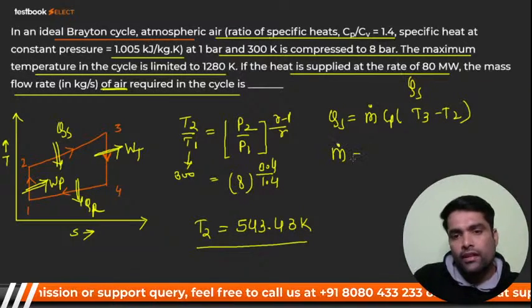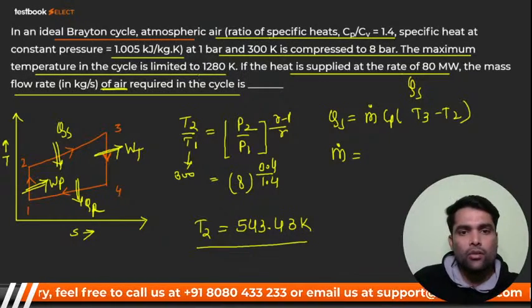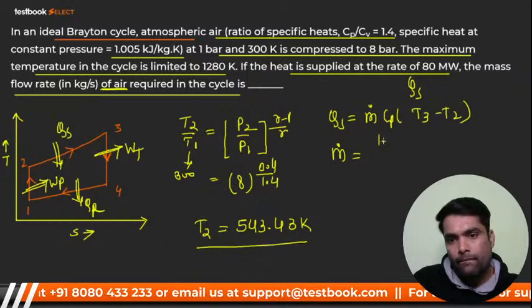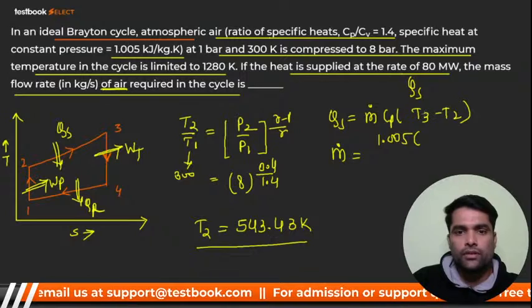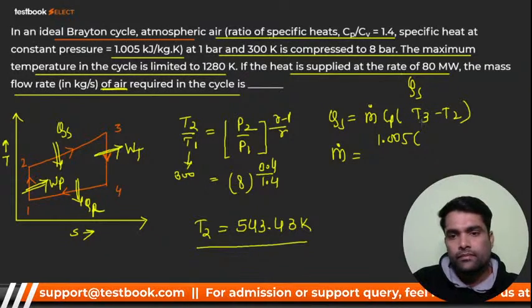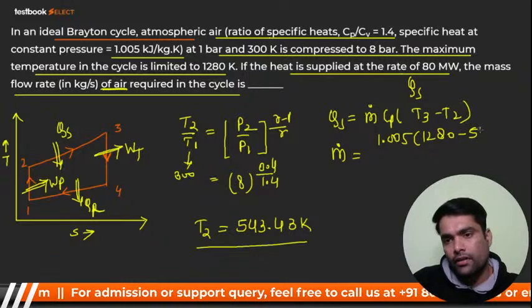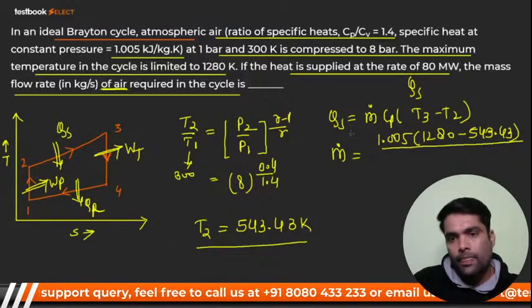So the mass flow rate will be Cp, which is given as 1.005, times T3, which is also mentioned as 1280, minus T2, which we have calculated as 543, divided by QS.